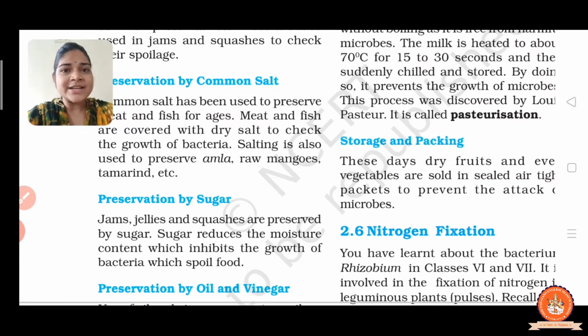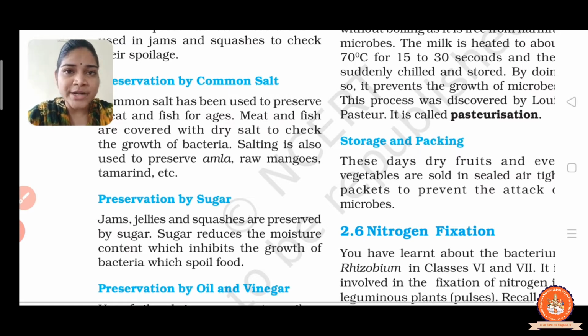So students, in our previous session, part 3, we discussed the food preservation methods, such as the artificial preservative method and the natural preservative method. The natural preservative method is obtained from nature. That's why we call it the natural preservative method, right? Examples of natural preservatives are salt, sugar, vinegar, oil and spices. Now let us see in detail, right?